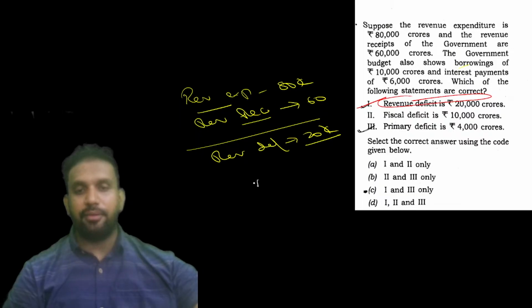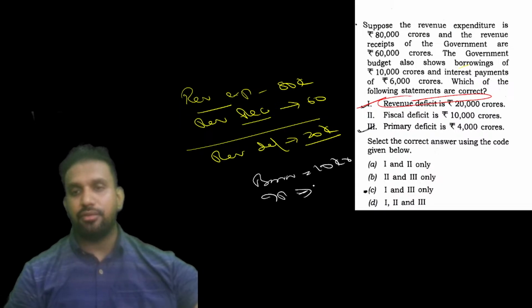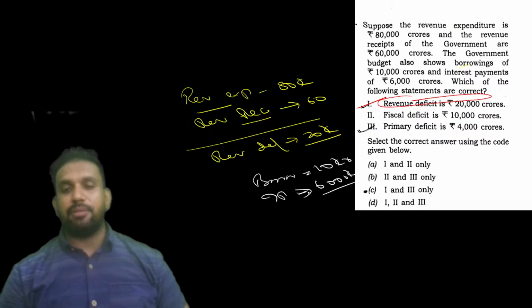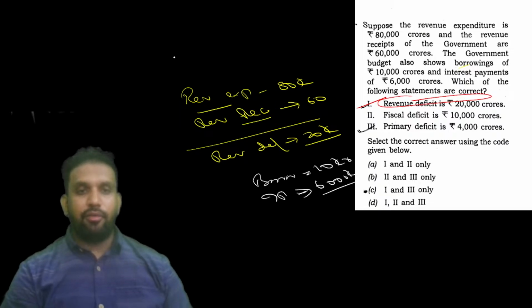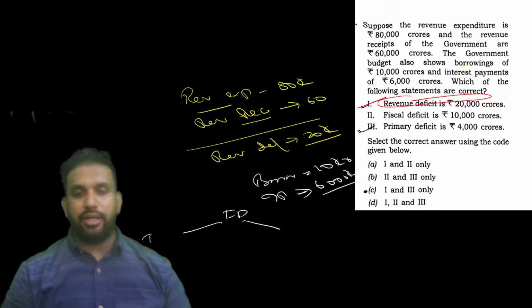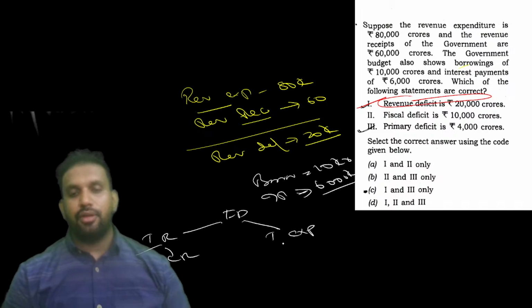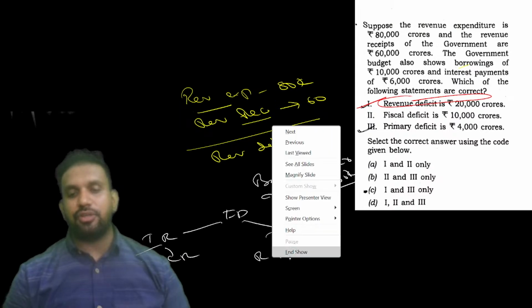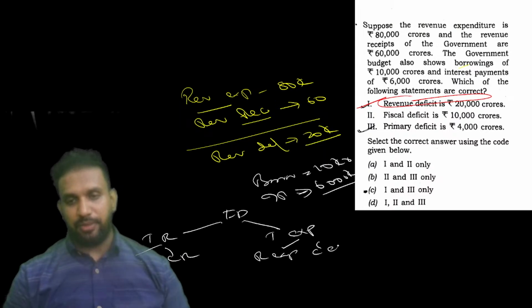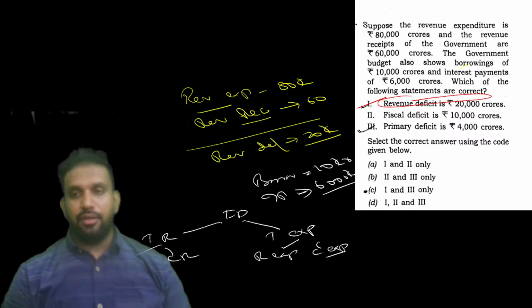Okay, borrowings कितने हैं? Borrowings are 10,000 crores. Interest payments are 6,000 crores. Now just imagine a point here. I will be telling you. Now we'll take it very properly. When we want to know fiscal deficit, basically we take total revenues and total expenditure. Total revenues are nothing but revenue receipts and capital receipts. Total expenditure is nothing but revenue expenditure and capital expenditure. Clear or not? Yes. Now, revenue receipts are how much? 80,000 crore given.